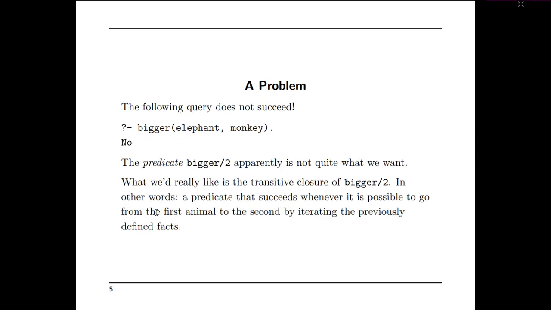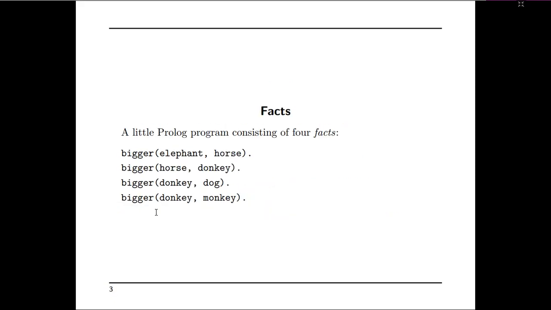But for bigger elephant comma monkey, there is no rule with elephant and monkey, but there is a rule with donkey and monkey, and donkey and horse, and elephant and horse. There are no conditional rules that will do a cross comparison like this: donkey and monkey, next horse and donkey, then elephant and horse.